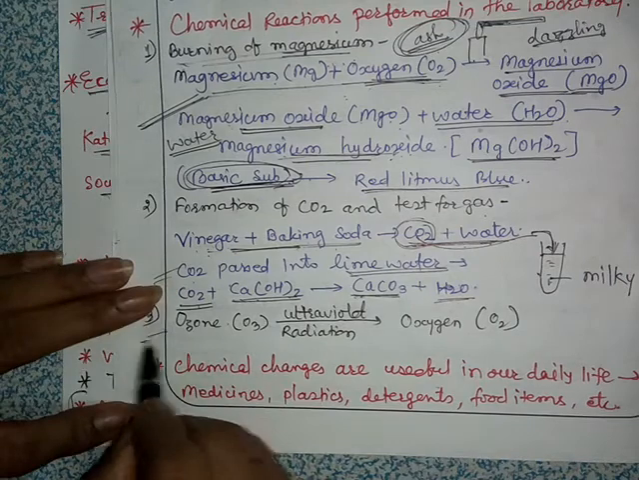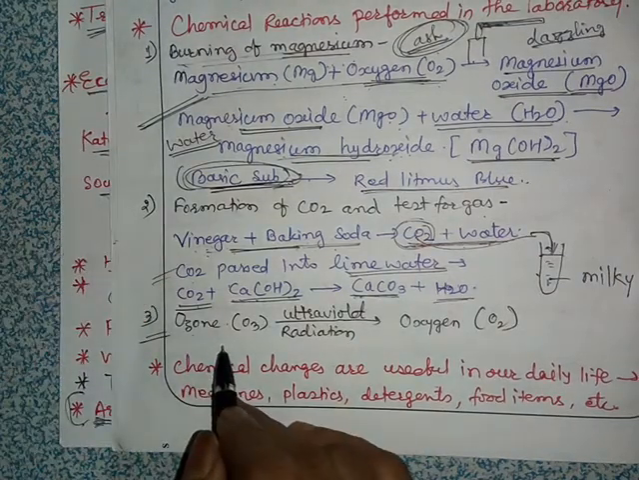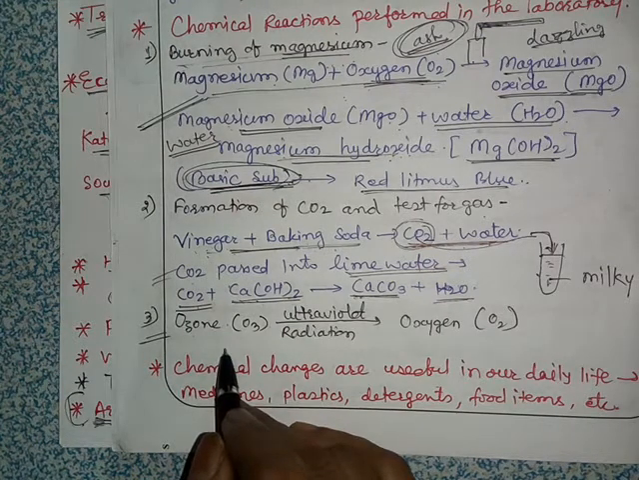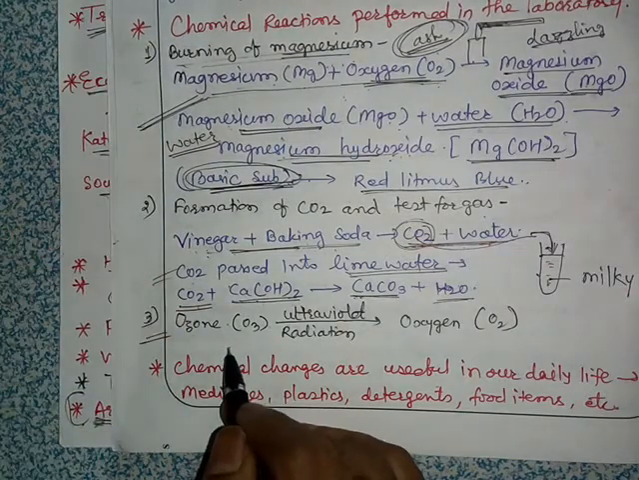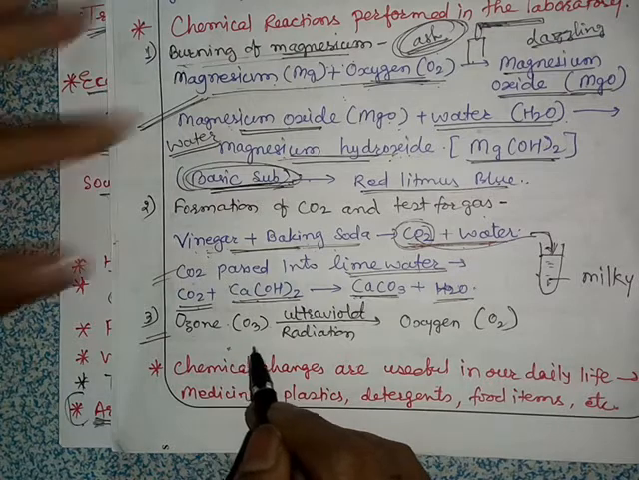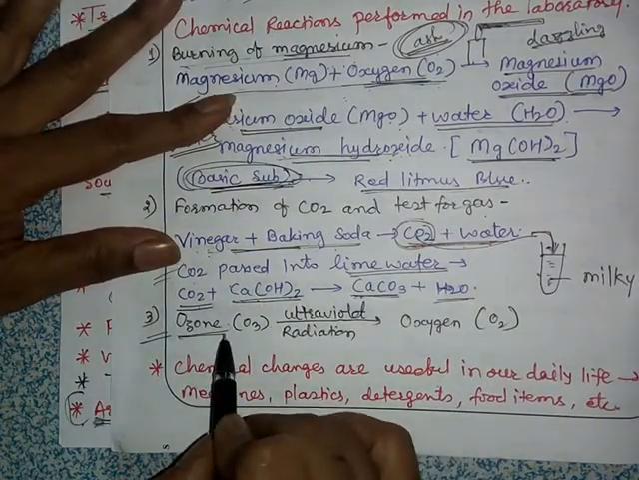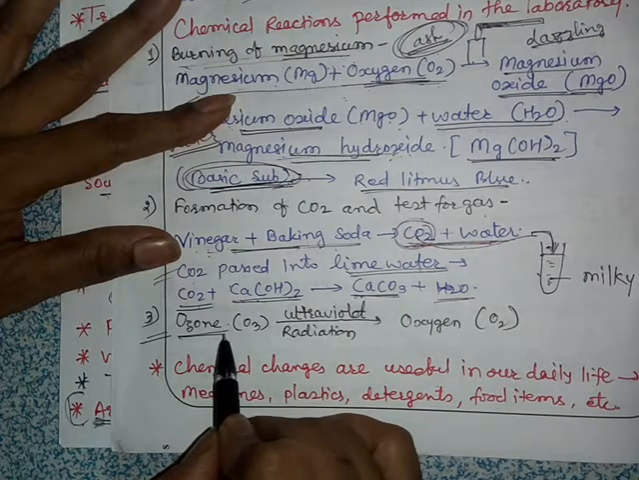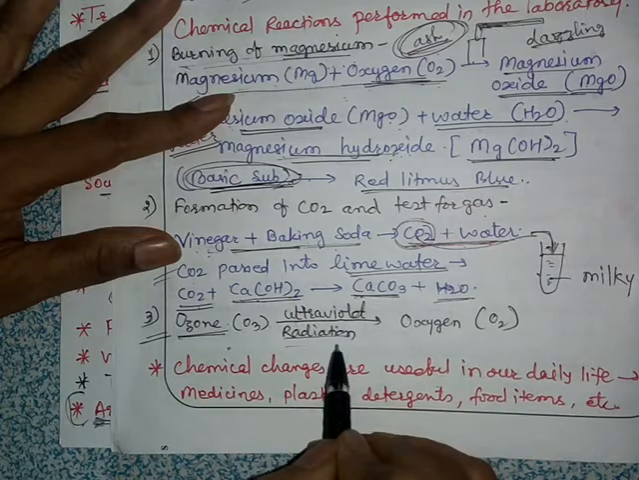Then we have the last reaction here, that is ozone. Ozone, you know, is a gas, and it is present in the atmosphere, and this is the reaction of breaking down of ozone into oxygen. The ozone layer present in the atmosphere acts as a protective shield against the harmful ultraviolet radiations.